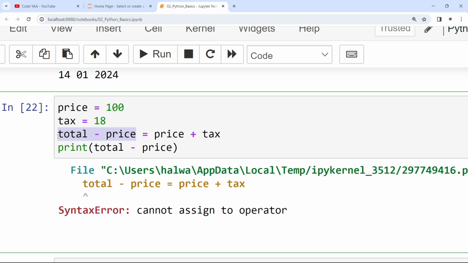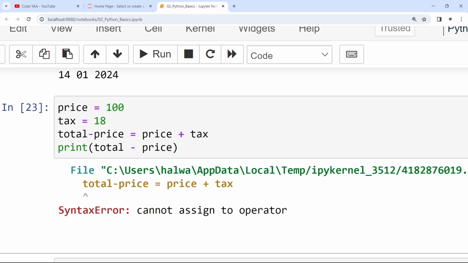Variable naming conventions, that's why I've separated. A lot of students make mistakes here as well. They think we can write the variable name like this also, but we want the total price, which is the price of these two things. I can just write total, but I want to write a proper naming convention. Whenever you're giving a variable name, please do not separate it by a space. If you write it this way, you will get cannot assign to operator again. So you need to write a proper variable name.